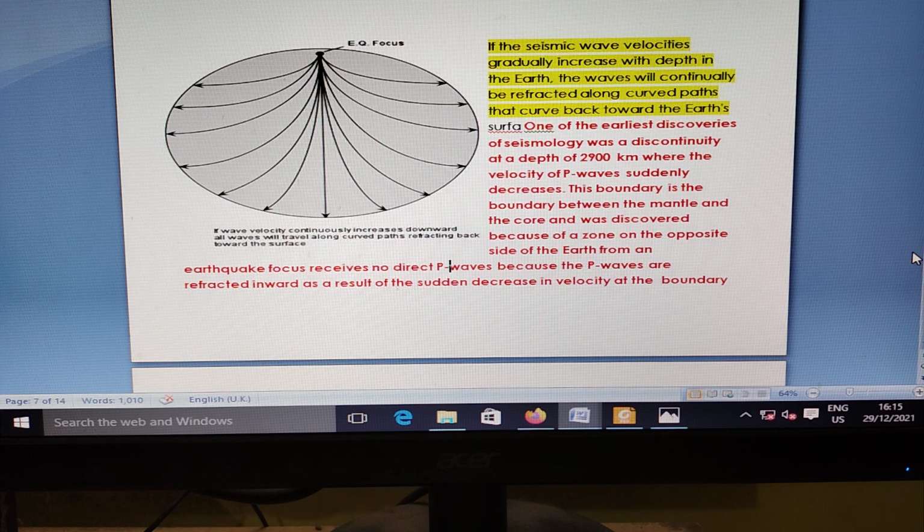In seismic waves, velocities gradually increase with depth in the Earth. Waves are continually refracted along a curved path that curves back towards the surface. One of the earliest discoveries of seismology is a discontinuity at a depth of 2,900 km, where the velocity of P waves suddenly decreases. This boundary between the mantle and the core was discovered because the zone on the opposite side of the Earth from the earthquake focus receives no direct P waves, because the P waves are refracted inwards as a result of the sudden decrease in velocity at the boundary.